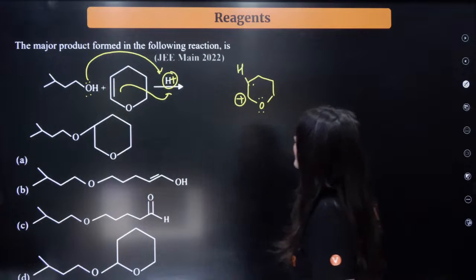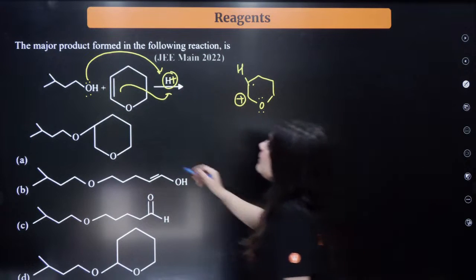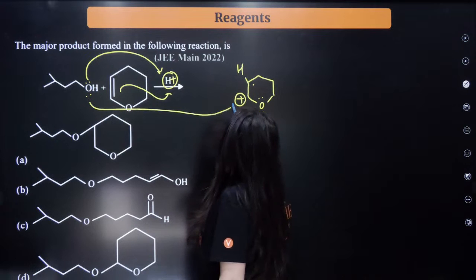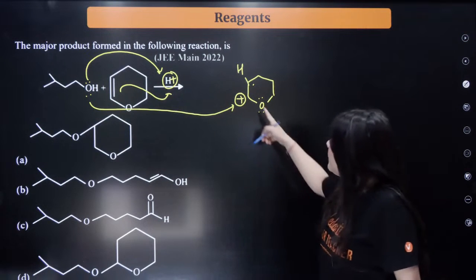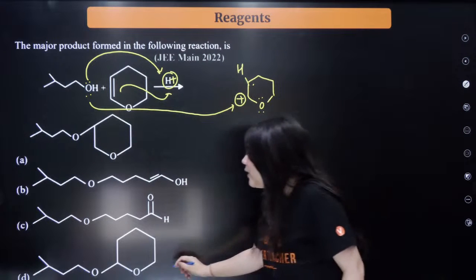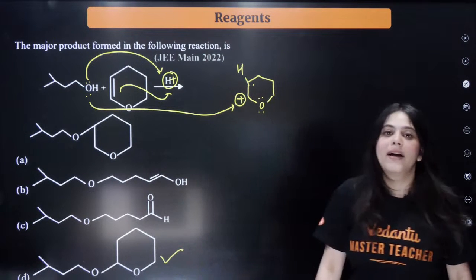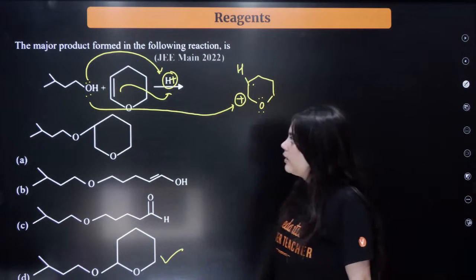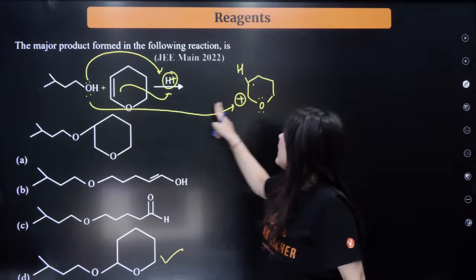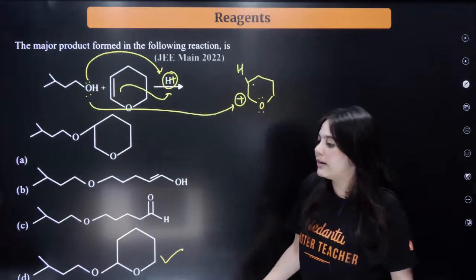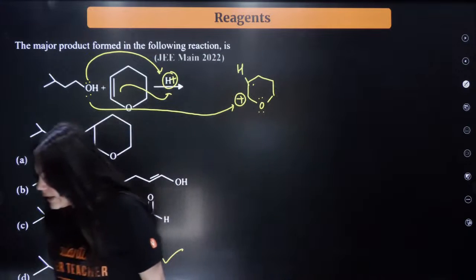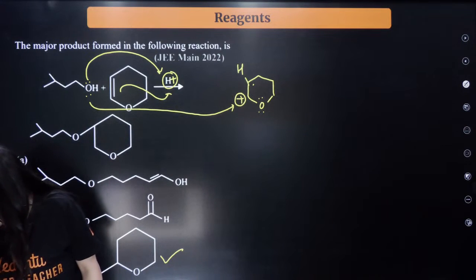So this carbocation is formed. Now what will happen to this carbocation? This oxygen will now attack. So the final product formed will be D, because this oxygen will attack this positive charge over here, and the D product will be formed in the final case. Correct? Understood everybody?